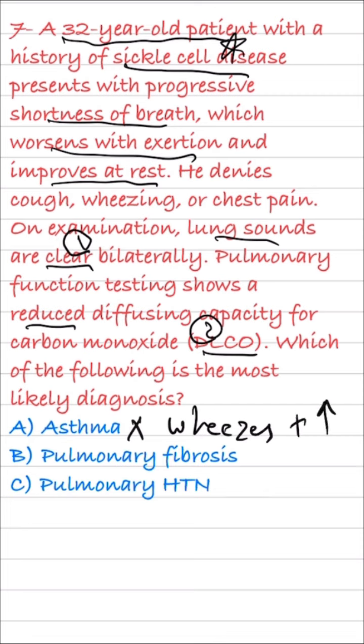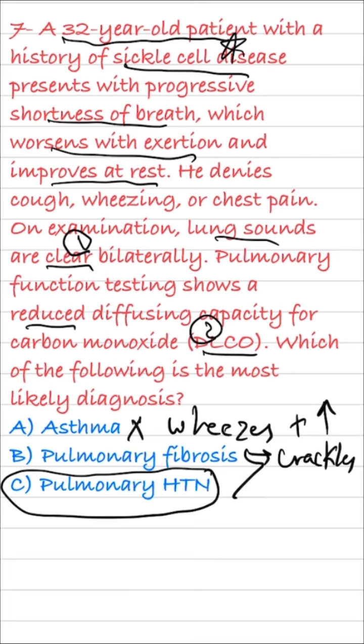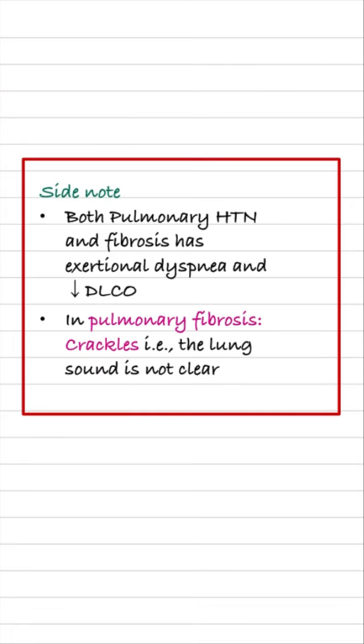And knowing that DLCO is low in both pulmonary fibrosis and pulmonary hypertension, we should remember that lung sound is never clear in pulmonary fibrosis because there should have been some crackles, not a clear lung sound. So the correct answer is C. And here are our side notes which I recommend you to read.